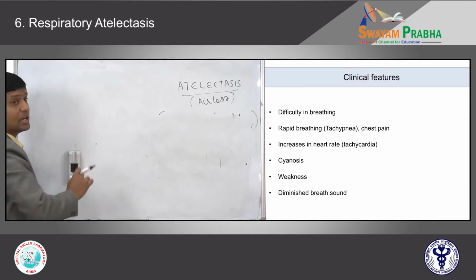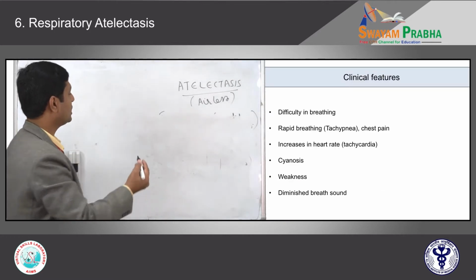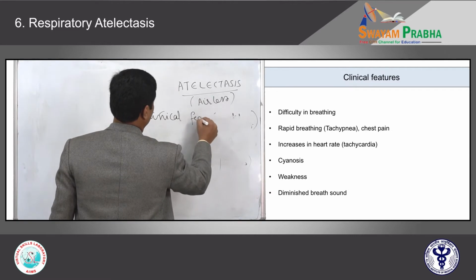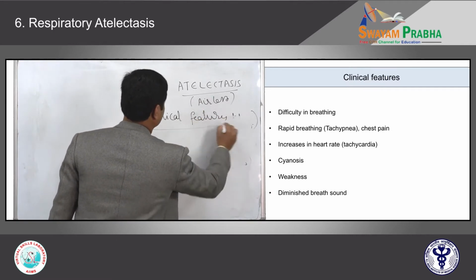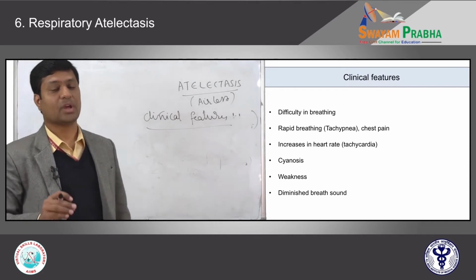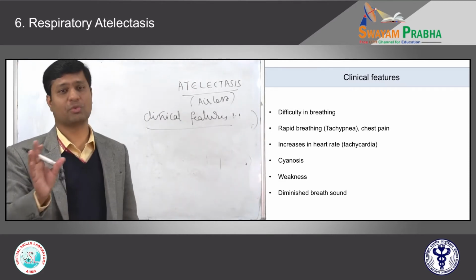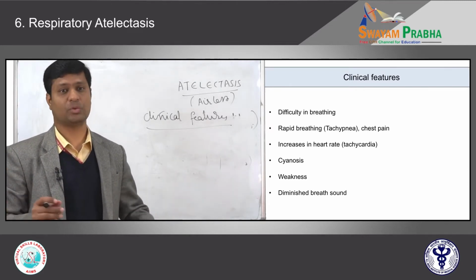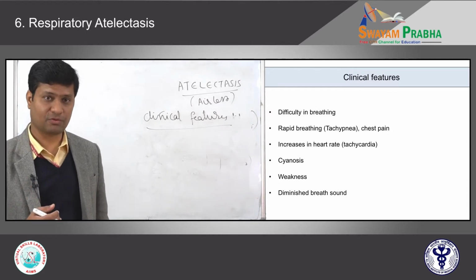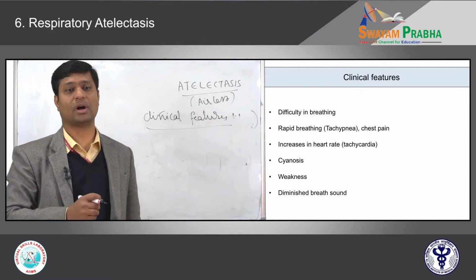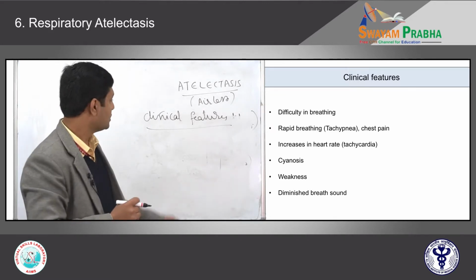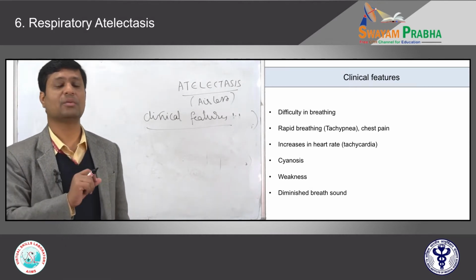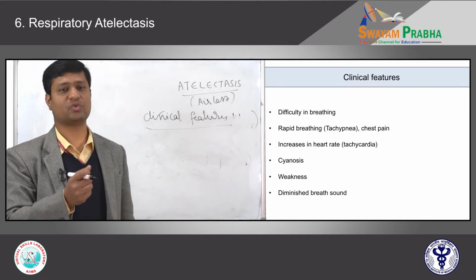If there is atelectasis, how does the patient present? That means those are the clinical features of atelectasis. If the atelectasis is affecting only a small portion of the lung parenchyma, because both lungs are very voluminous, even if one lung is properly functioning, it is sufficient to give adequate oxygen saturation in the blood, right? If only a small part of the lung is atelectatic, it does not cause much clinical signs and symptoms. The patient will be asymptomatic.